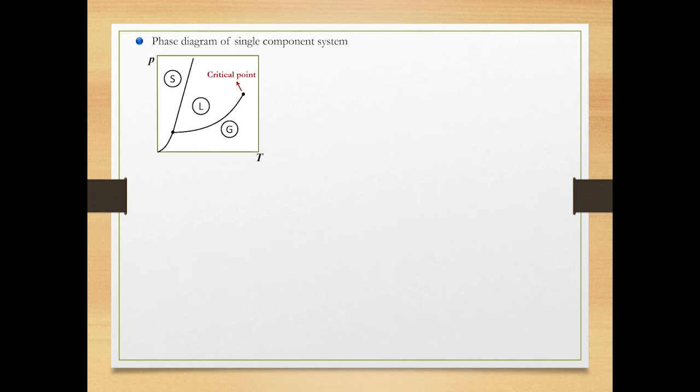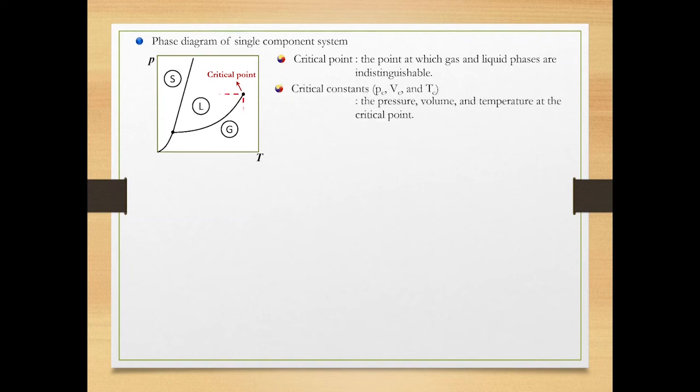Triple point is the unique set of conditions at which the three phases, solid, liquid, and gas, are in equilibrium. Critical point represents the temperature and pressure above which a supercritical fluid exists. Beyond this point, the liquid and gas phases become indistinguishable from each other. The pressure, volume, and temperature at the critical point are called critical pressure, critical volume, and critical temperature, and denoted by Pc, Vc, and Tc. They are also called critical constants as a whole. Take note that a single phase is formed at and above the critical temperature. This single phase is called supercritical fluid.